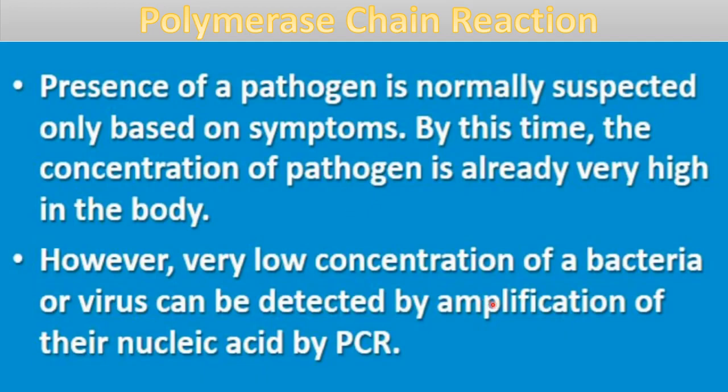However, a very low concentration of a bacteria or virus can be detected by amplification of their nucleic acid by PCR, right? So if anybody is suspected before the symptoms of disease appear, the disease can be diagnosed with the amplification of the DNA, because the genetic material of any bacteria, virus or other pathogen can be amplified several times, and it will be easy to detect that.